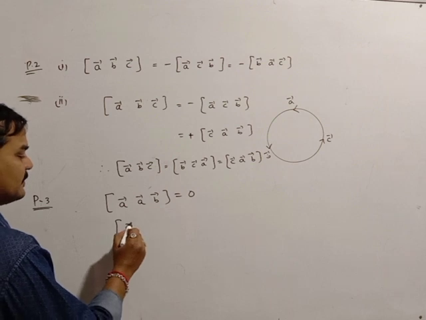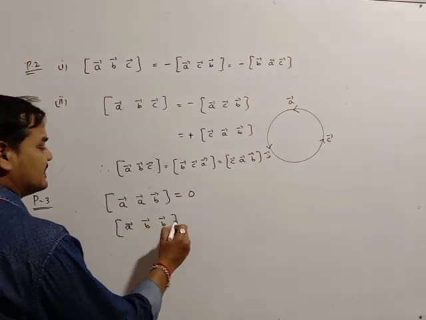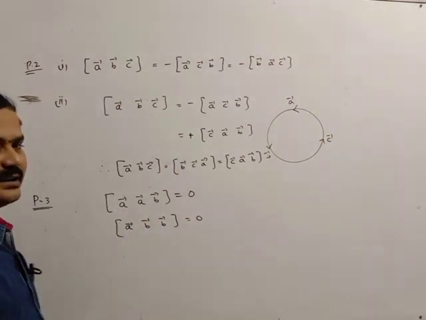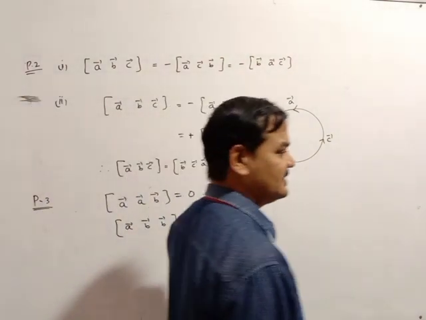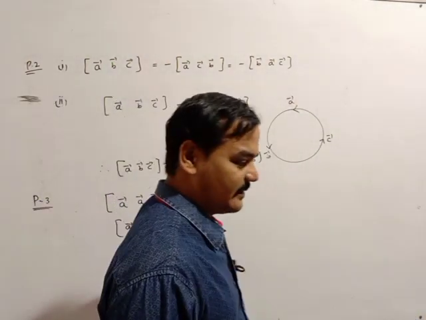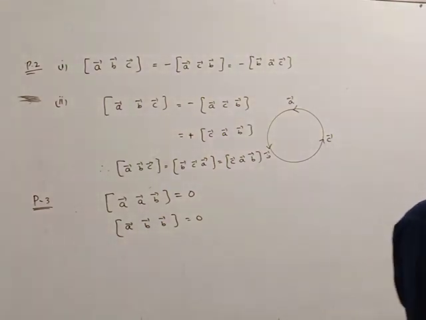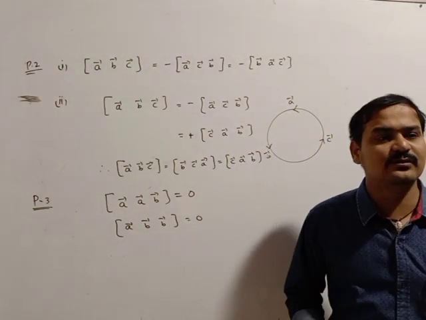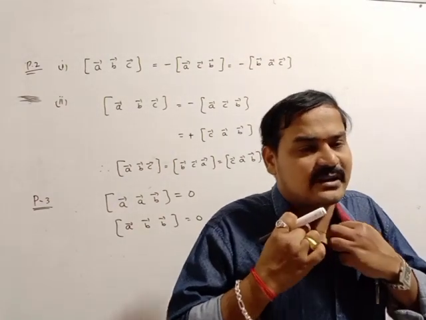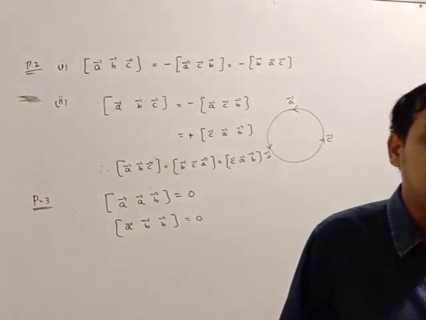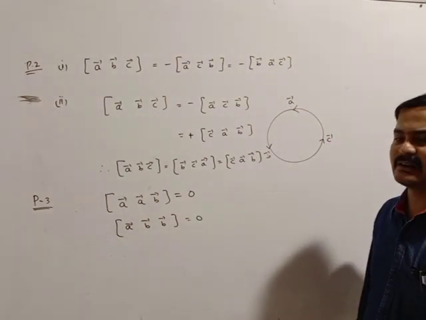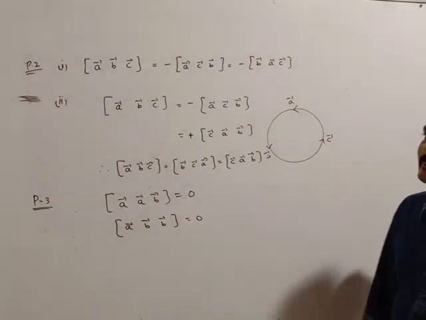Similarly, box of A bar, B bar, B bar, if I write, this is also 0. Means if any two vectors are identical or equal, then the box value is always 0. If you need, you can go for the cross product also, if you try other definitions. Okay. This is the next property. The first property is if any two vectors in the box are interchanged, then the determinant, that means the box value, changes sign. Similarly, if any two vectors are identical or equal, then the box product is 0. This is property number 3.